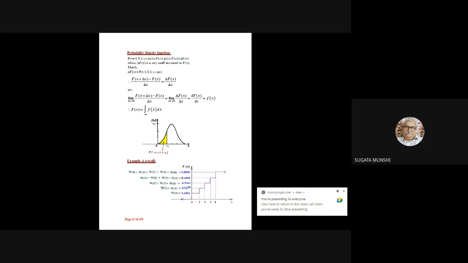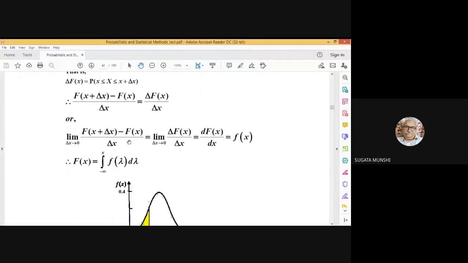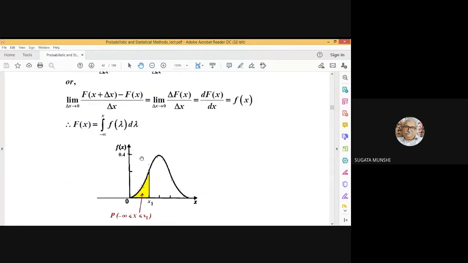This is not a proper view. Let me go back to the original view. Here I have considered an arbitrarily drawn density function.